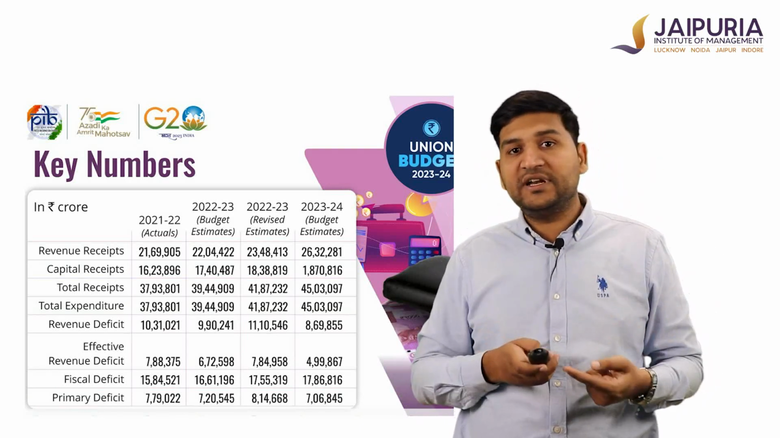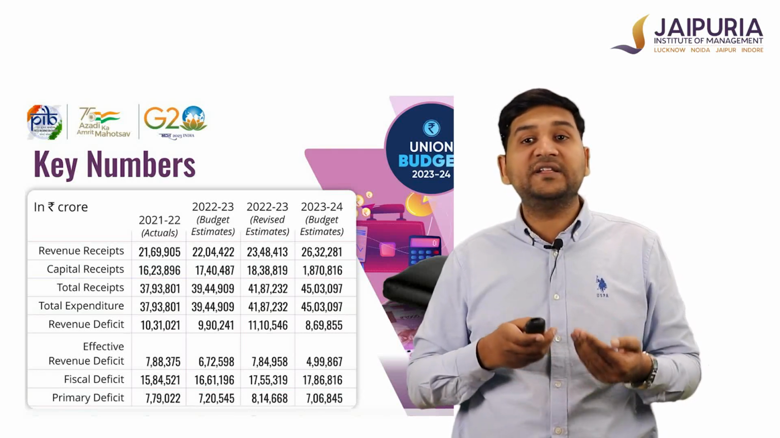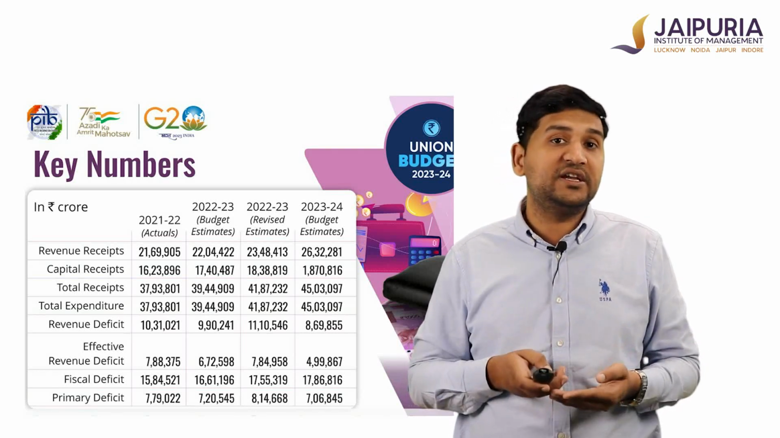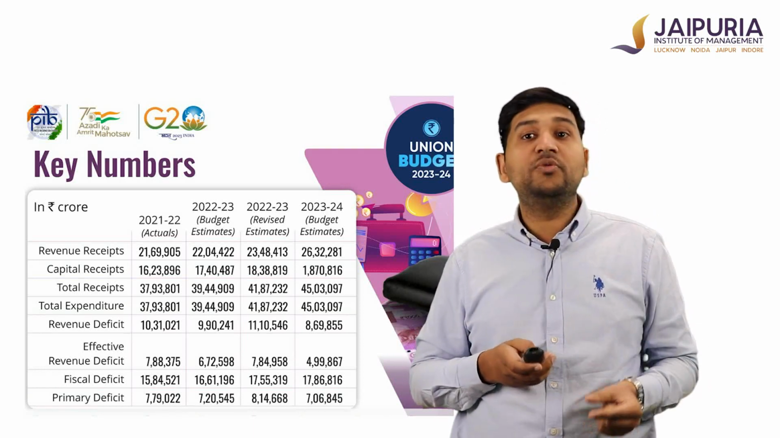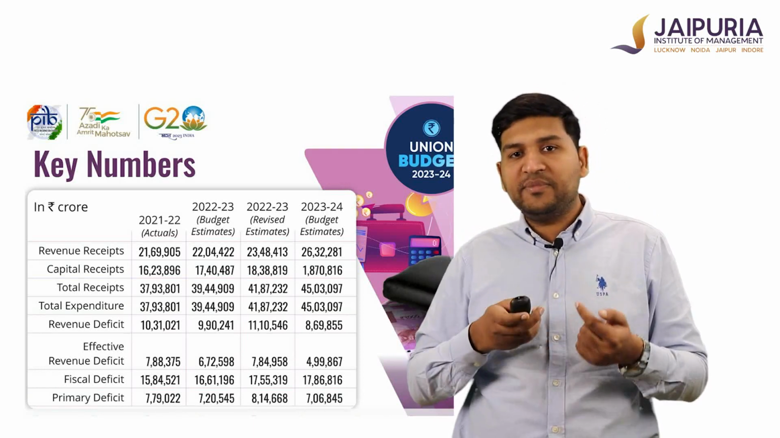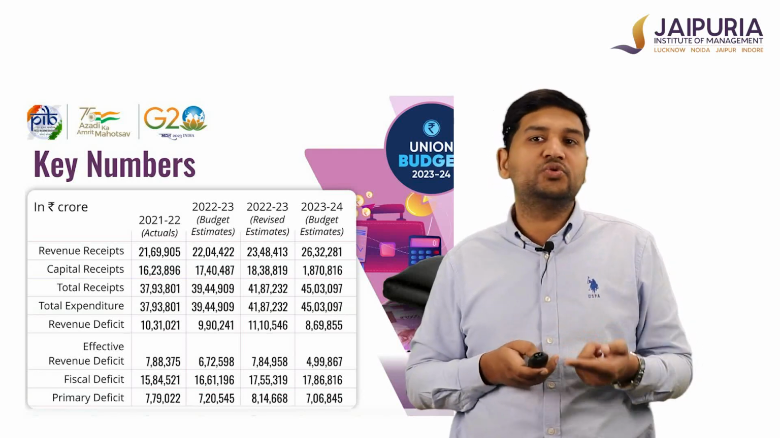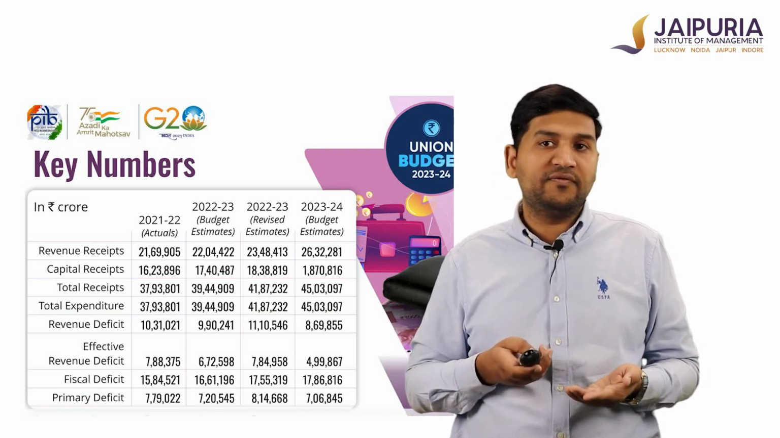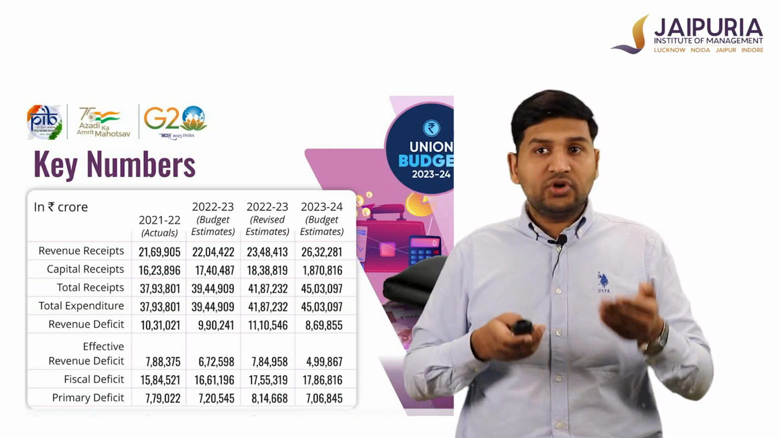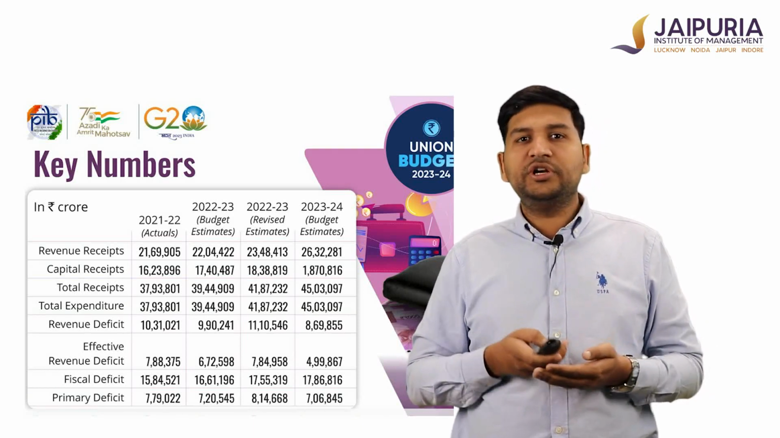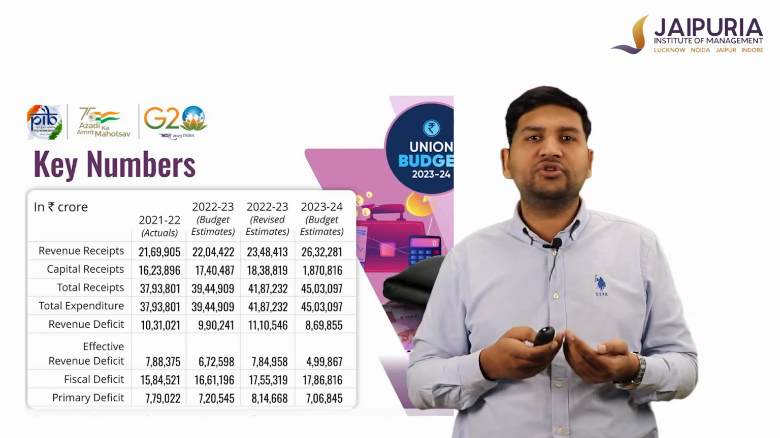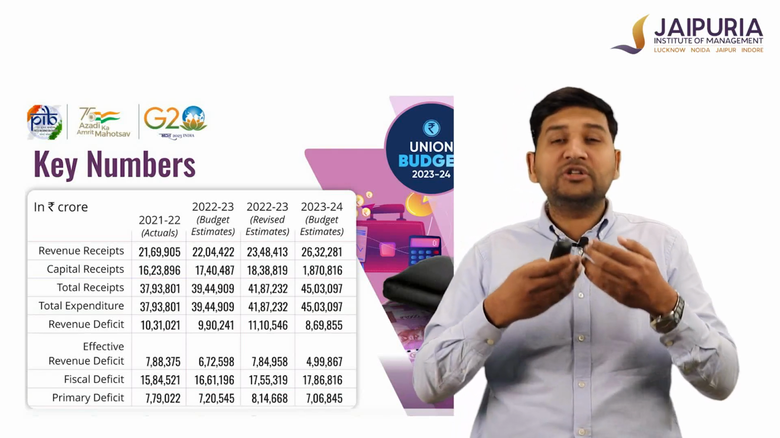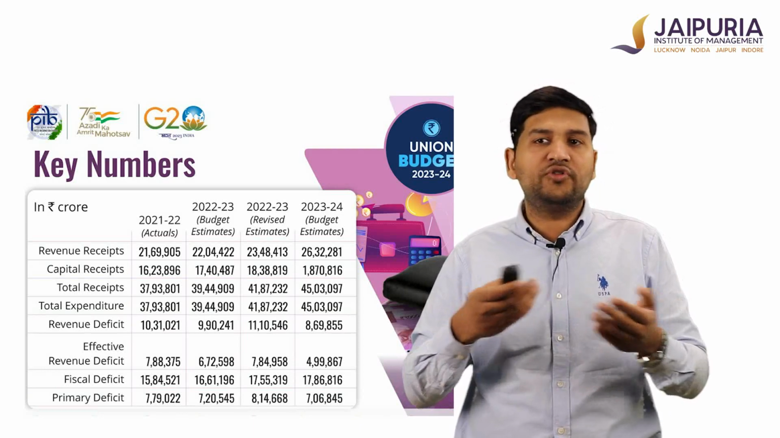Then we have fiscal deficit, that is 17,86,816. And as I said, this is nothing but the total borrowings. Then we have primary deficit of 7,06,845 crore rupees. So students are also interested in knowing from where we finance our budget, what are the sources of revenue and expenditure of the government budget.